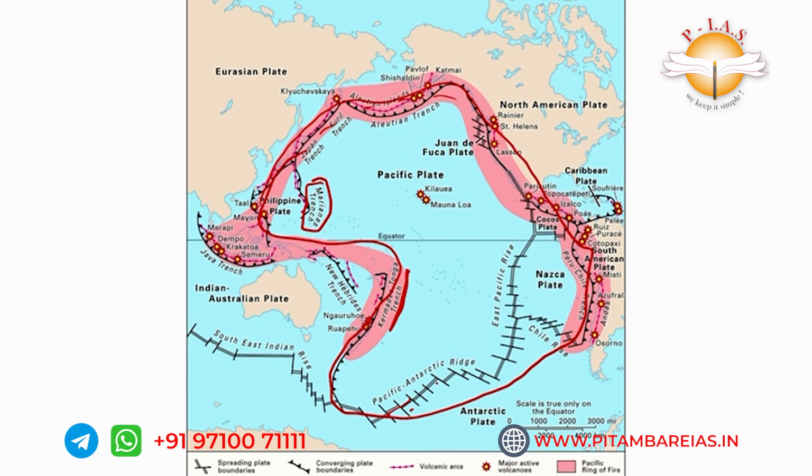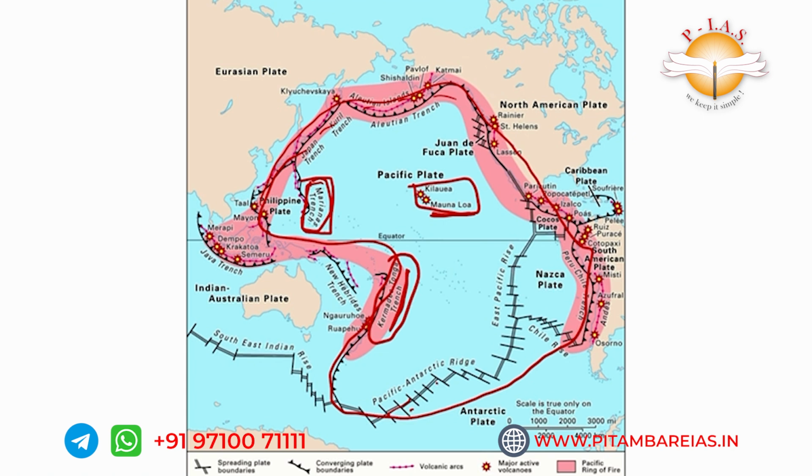And in the Pacific Ocean, what is important is Kermadec, this Tonga Trench, which is below the equator. This is important because UPSC asked. And one more is Mariana Trench. This Mariana Trench is the deepest trench. A trench is a depression in the crust. Mariana Trench is very important. It is almost 11,000 meters deep. It is a very important physical feature of the Pacific Ocean. And one more island which is important is Hawaiian Island. In the Hawaiian Island, Mauna Loa is an active volcano. It always erupts, so it is very important.